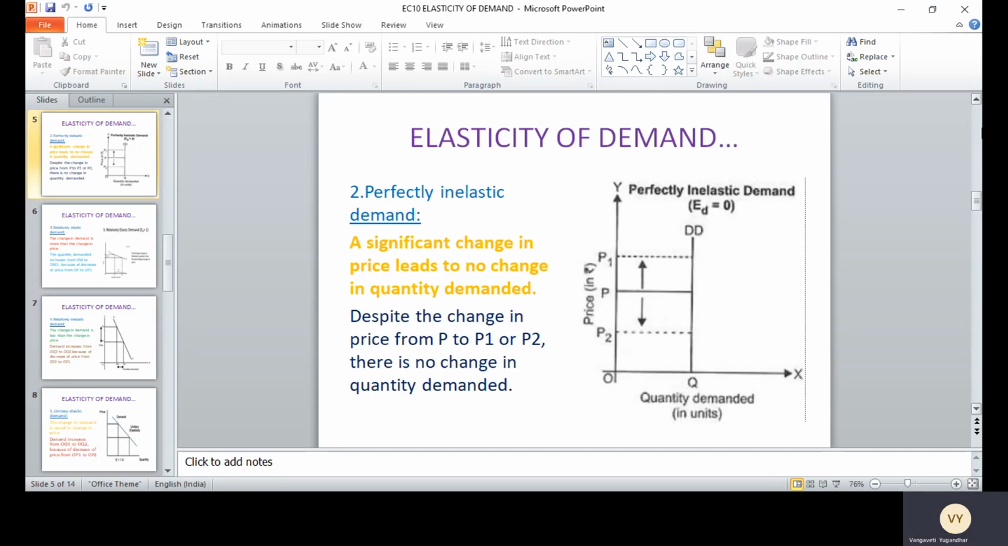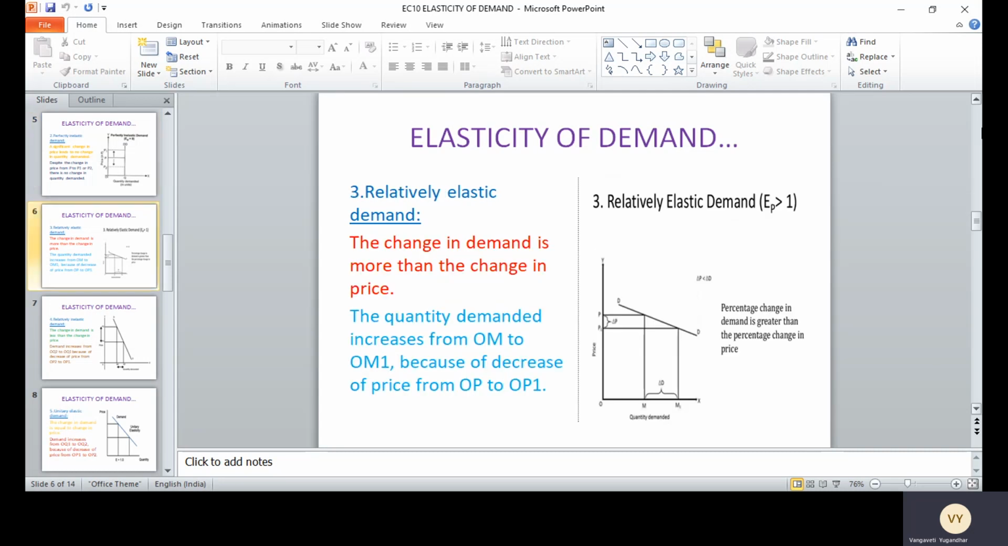Next one is perfectly inelastic demand. When you look at the graph, you understand that there is a significant change in the price. Price is varying between P1 and P2, leading to no change in the quantity demanded. The demand curve DD is the same. Despite the change in the price from P to P1 or P to P2, there is no change in the quantity demanded. That is perfectly inelastic. Inelastic means no change in the quantity demanded.